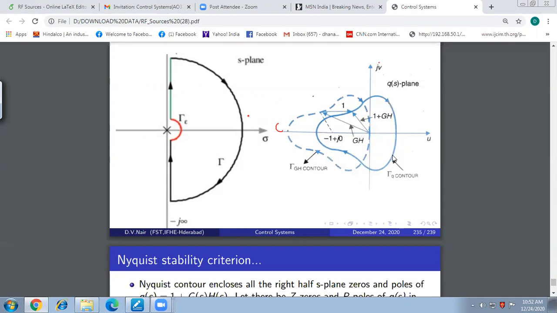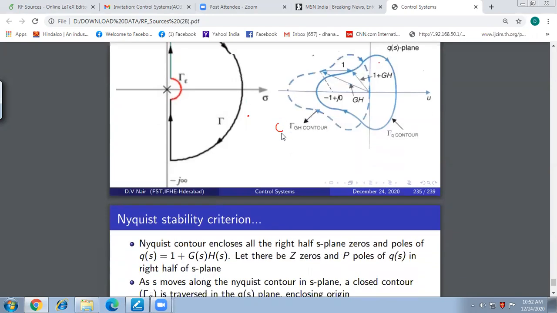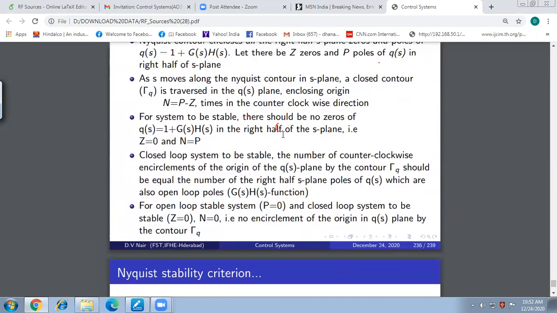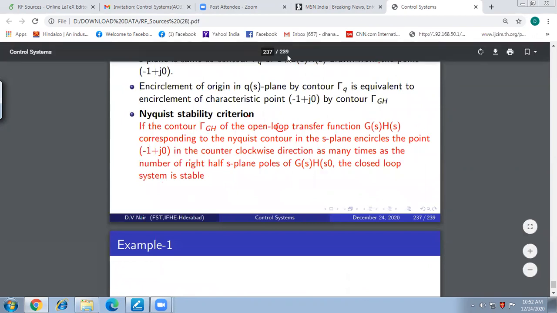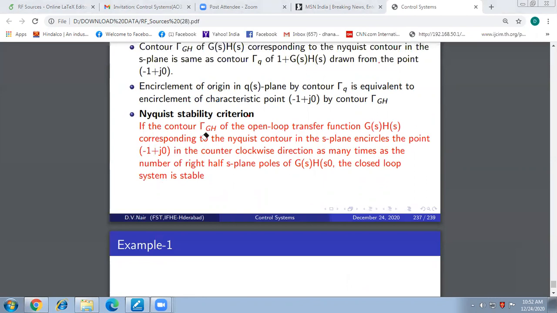So if it is encircling in the clockwise direction, then the contour gamma GH also encircles the point minus 1 plus J0 in the clockwise direction. Are you understanding this, friends? Yes, sir. Let us now go to this, which I have in red fonts.